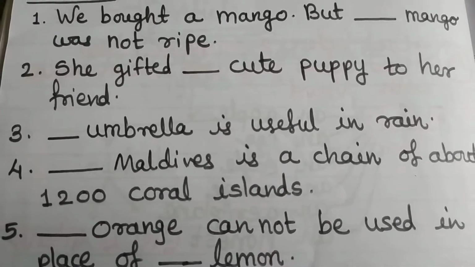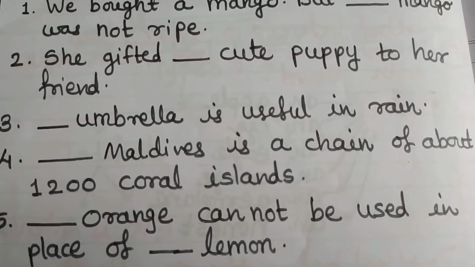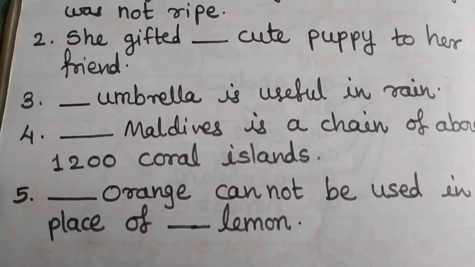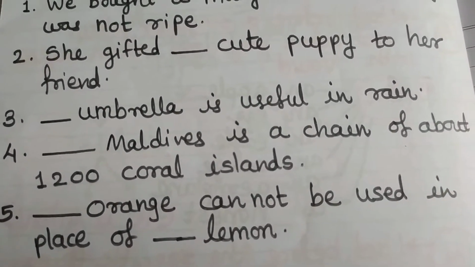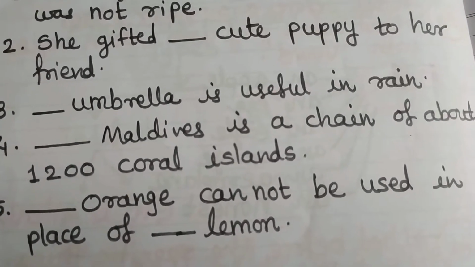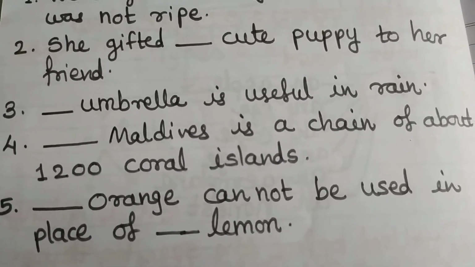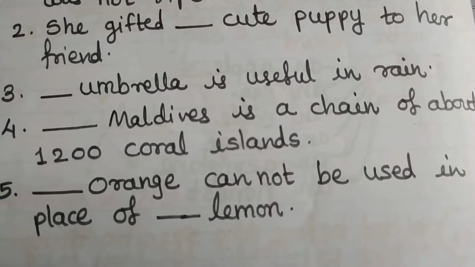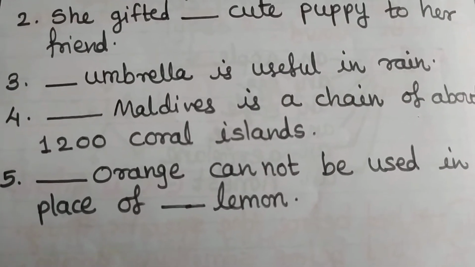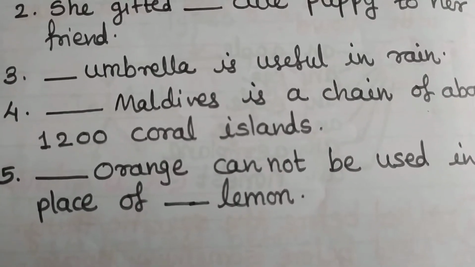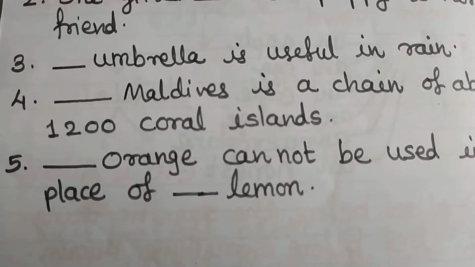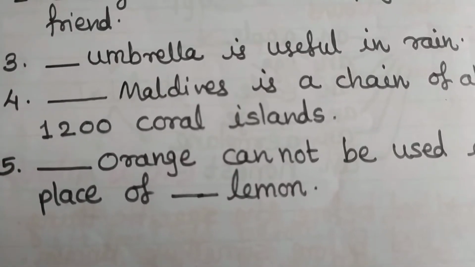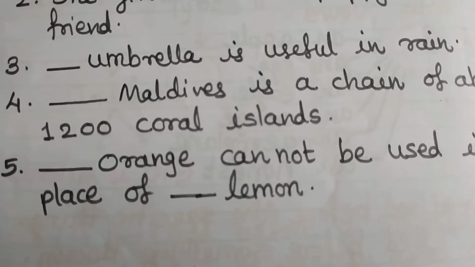In the second sentence, let us try to study it. She gifted dash cute puppy to her friend. She gifted a cute puppy to her friend. Only one cute puppy. Again it is indefinite. We don't know its name. Again it is a singular one, so it belongs to a cute puppy. Next, third: dash umbrella is useful in rain. Here the answer is: an umbrella is useful in rain. Here umbrella is any umbrella, not any specific umbrella. So this article is suited.